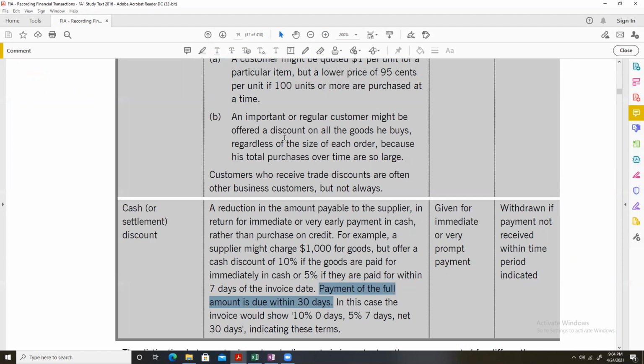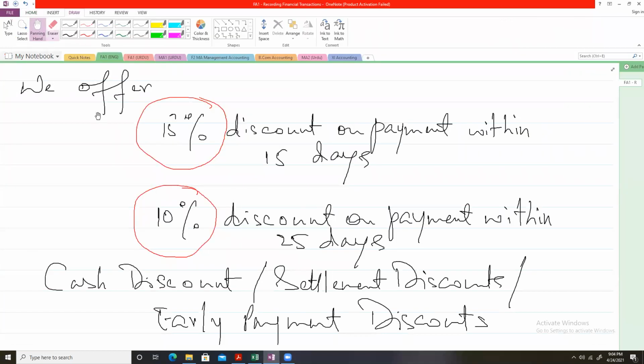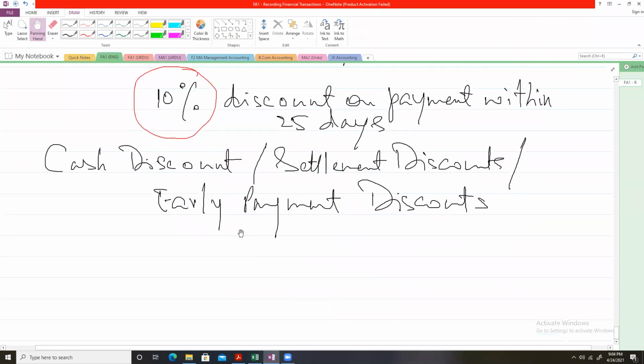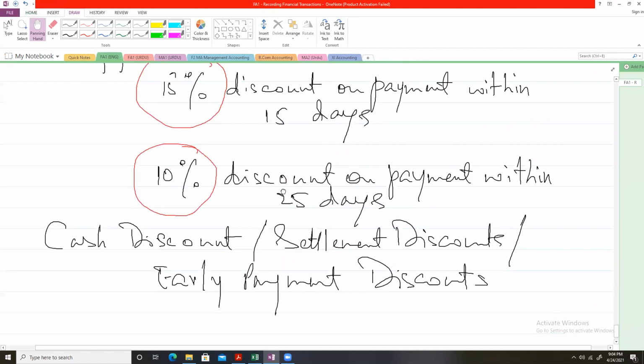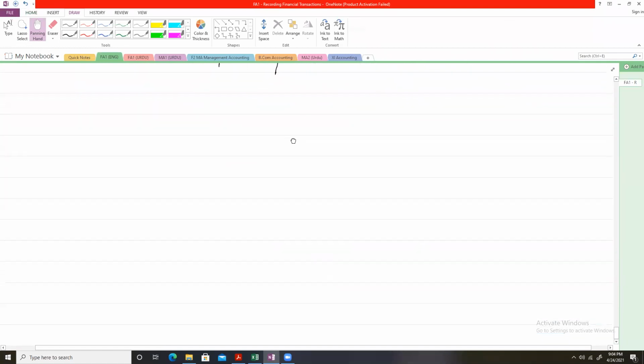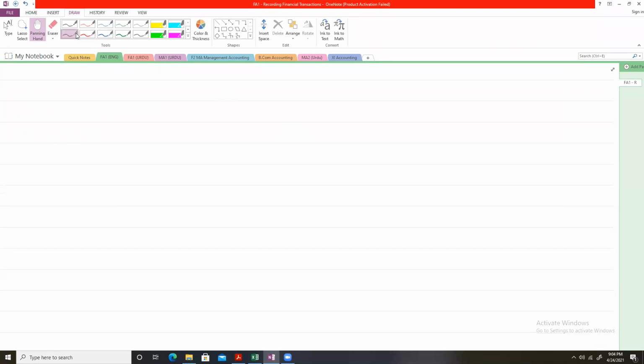Now, remember another point, that a cash discount is on payable. For example, let's suppose that you buy something from one of your suppliers and you have to make payment.